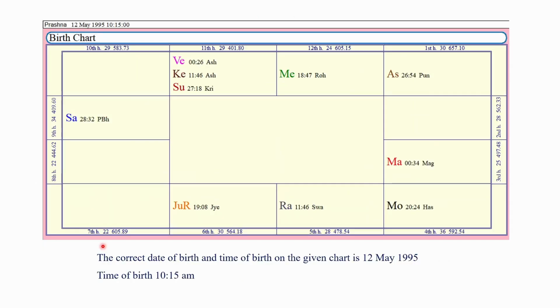We can calculate the age of the native's birth year, birth Ayana, birth Paksha, birth month and birth time. The correct date of birth and time of birth of the given chart is 12th May 1995. Time of birth is 10:15 a.m. From Janma Kundali, we can know the approximate time of birth.